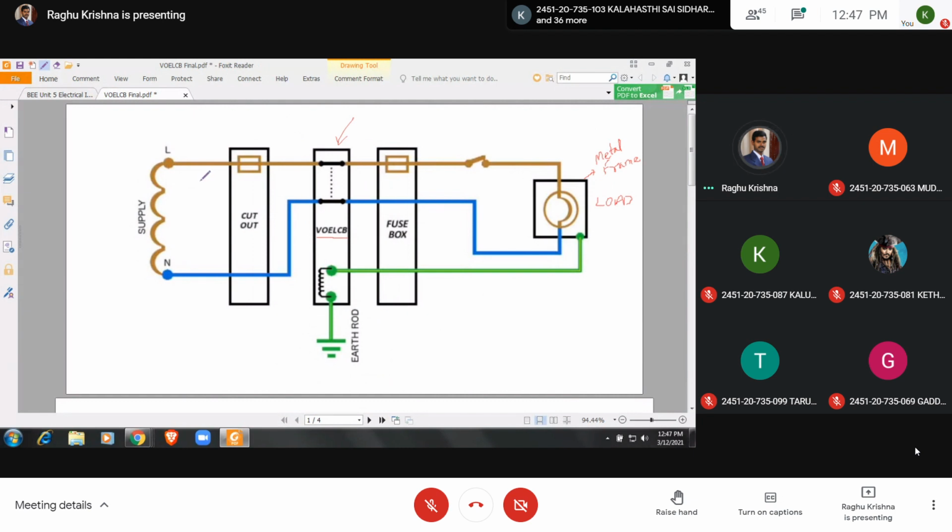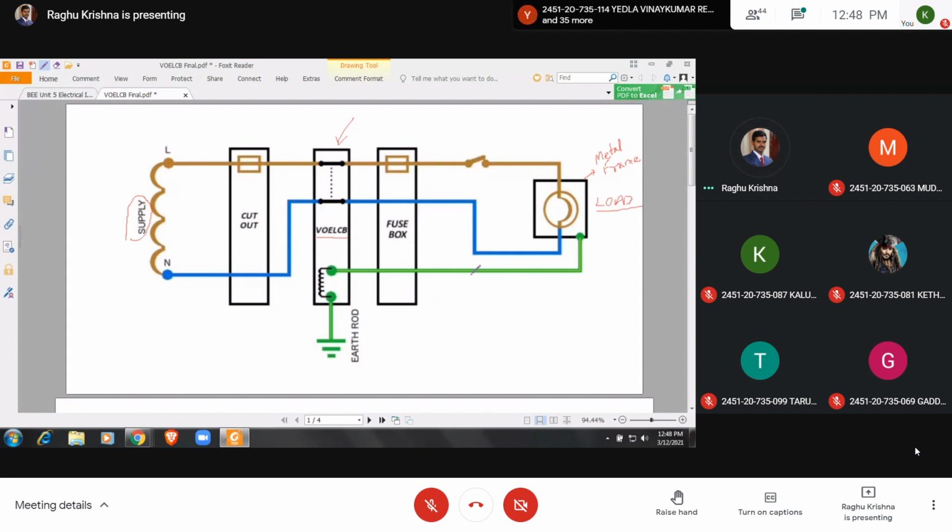Here this is the supply, and this is the load. Between the supply and the load, we are going to provide this VOELCB, voltage operated earth leakage circuit breaker. It contains a coil called the relay coil.